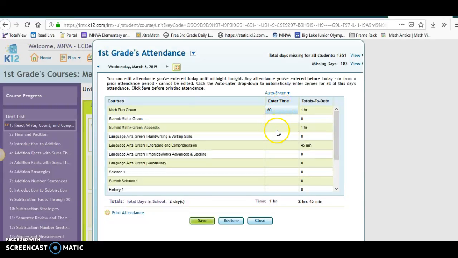So you know you did Math Plus Green. You know you did your writing skills, lit and comp, and phonics, and so on and so forth. Just enter the attendance in manually. You'll also enter in any Class Connect attendance here, Phys Ed time, 30 minutes a day, and any RTI, which are the interventions that your teacher might have your student working in. And then when you're done, once again, you would go ahead and click Save.